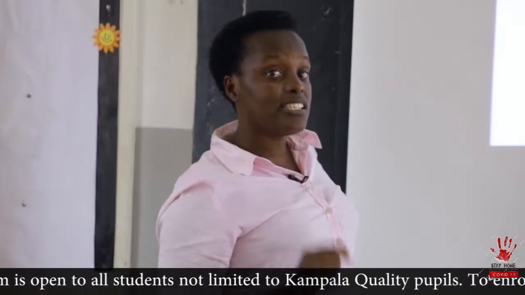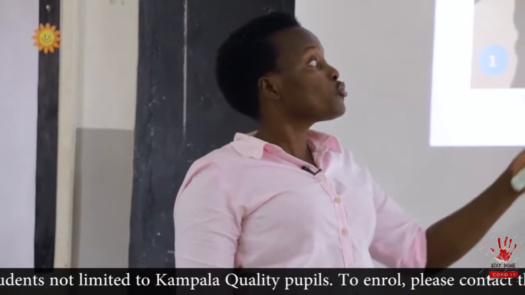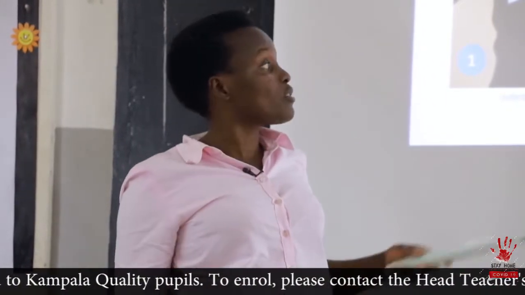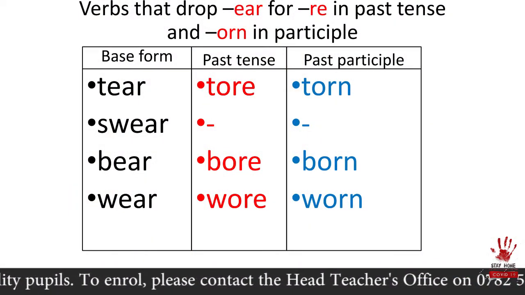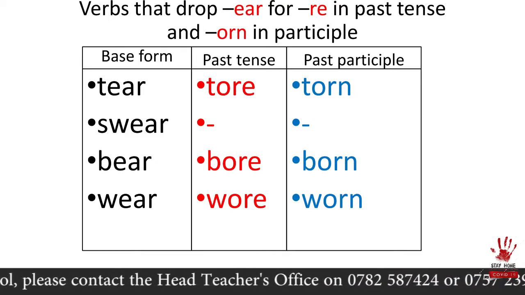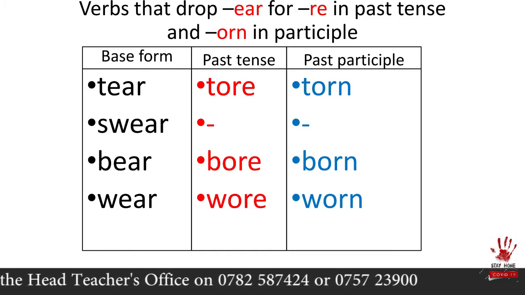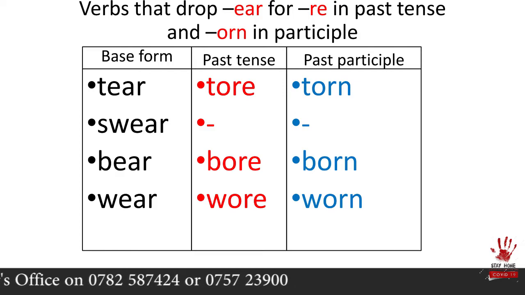During the COVID-19, to keep safe, whenever you're going out of the house, you should put on a mask. We have masks of different types, but please be safe. Always wear a mask whenever you're going out. The verb is wear. In past tense, the verb is wore, by dropping e-a-r for o-r-e.